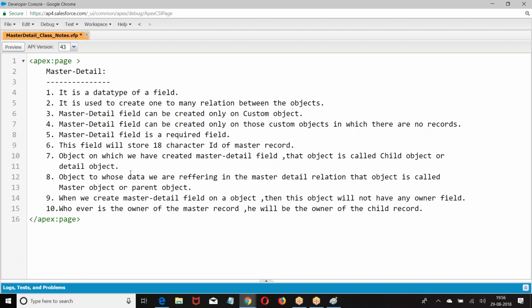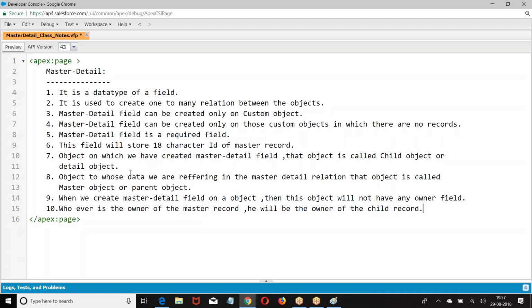Let me revise all the points one more time. Now, can I create a master detail field on a standard object? We will not be able to create. Can I create a master detail field on a custom object? Yes. Can I create a master detail on an object which already has data? No. Can I create a master detail on an object which does not contain data? Yes. Now, is master detail a required field or an optional field? It is a required field. What do you mean by required? Child cannot be created without entering the value of this field.